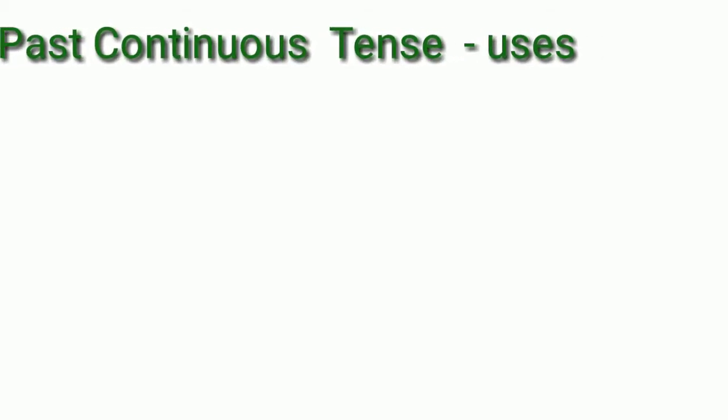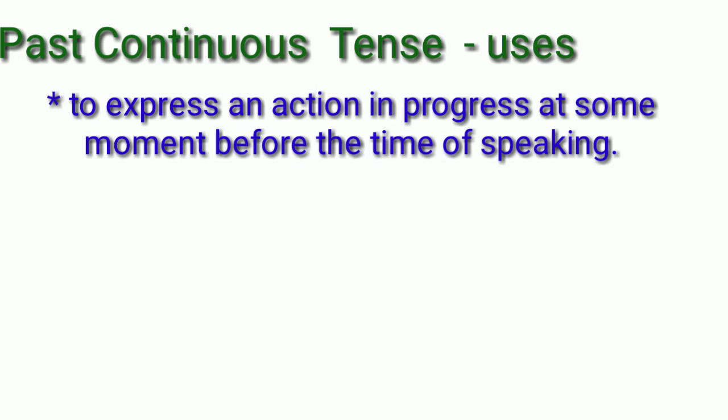Past continuous tense. This tense also expresses the past. We use past continuous tense to express an action which was in progress at some moment before the time of speaking. Okay, that was in progress means that was continuing before the moment of speaking. Okay, and finished.